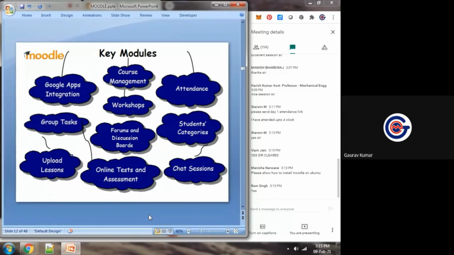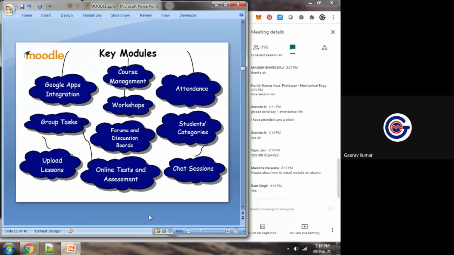To work with the Moodle platform, there are two ways. In two ways we can work with Moodle LMS. One way is the dedicated installation on our server. Dedicated installation on our server. It means we are having one server in our institute, in our lab. We install Moodle after downloading it from moodle.org.